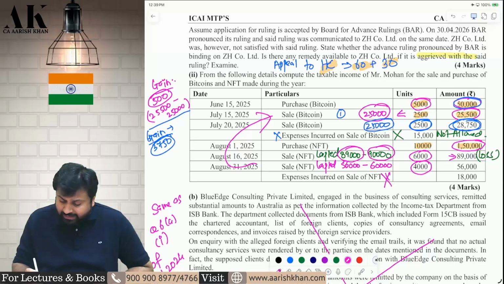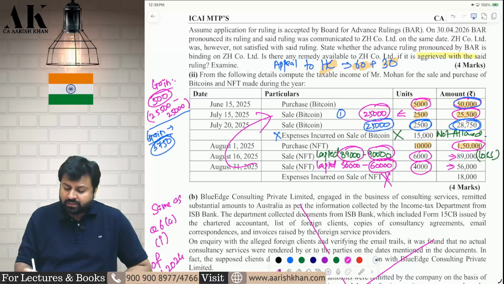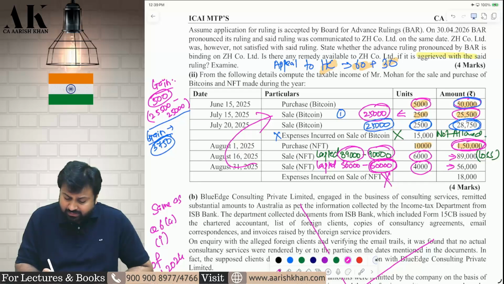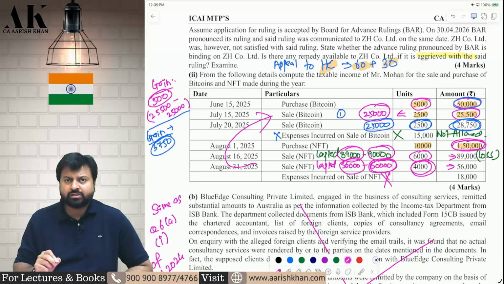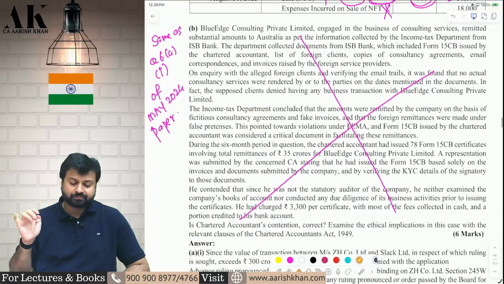Another 4,000 you are selling for 56,000. What is the cost of 4,000? 4,000 is 40% of 10,000. So 40% of 1,50,000 is 60,000. The cost is 60,000. You are selling for 56,000. Therefore 4,000 is a loss. Again this loss you cannot carry forward and set off. I hope it is clear to all of you. This lapses. Not allowed.